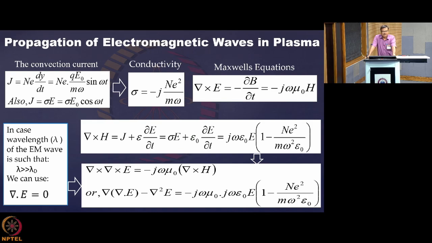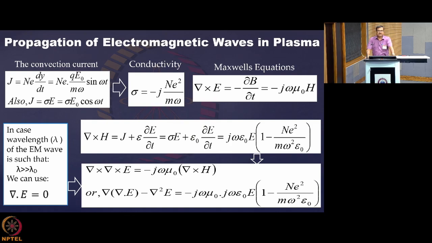electrons. Basically, these electrons are contributing, and you can write that sigma is equal to minus j n square by m omega. If you compare these two, with E equal to E0 e^(j omega t), then you will be getting a better expression, a much easier way to get this: sigma is equal to minus j n square by m omega. So what you are getting is a complex relationship for this conductivity, electrical conductivity.